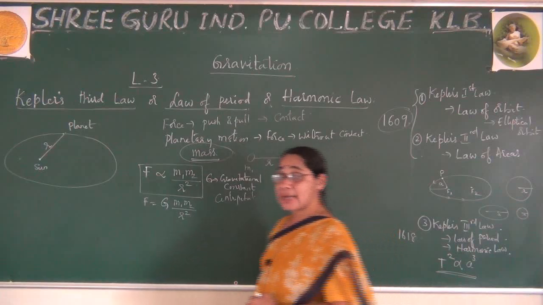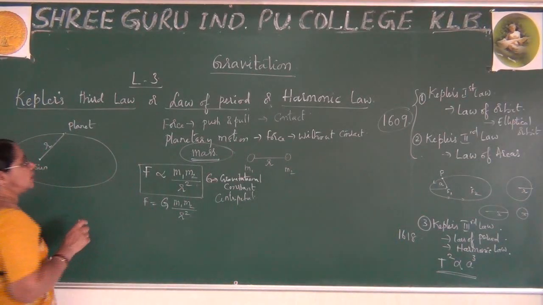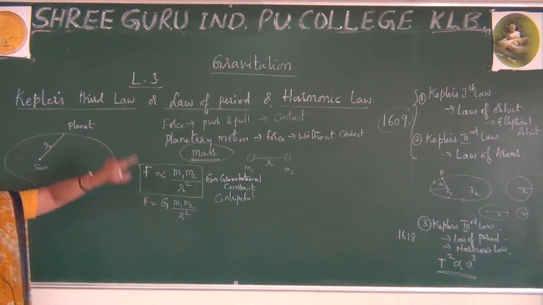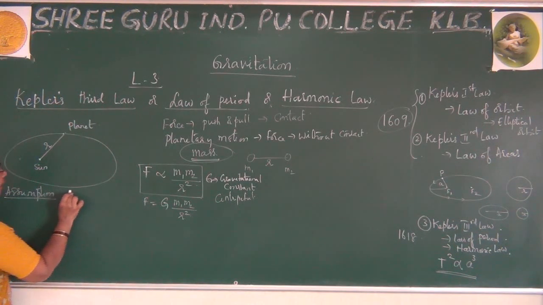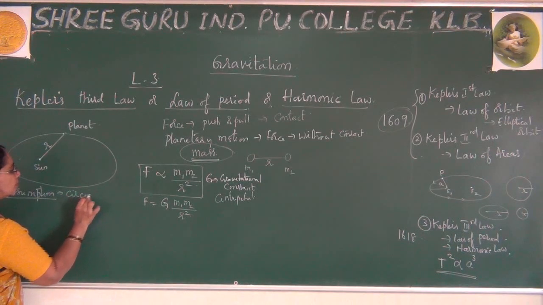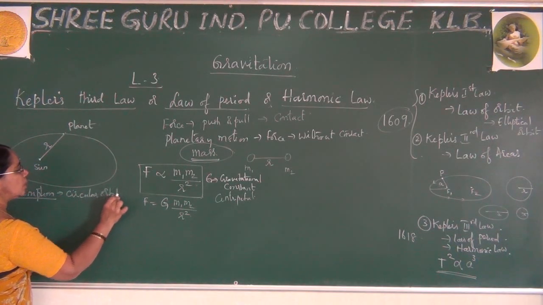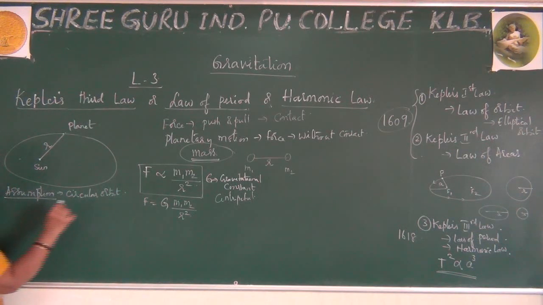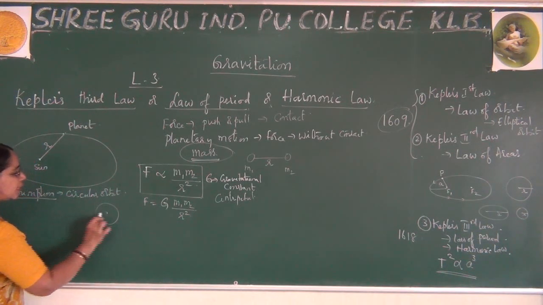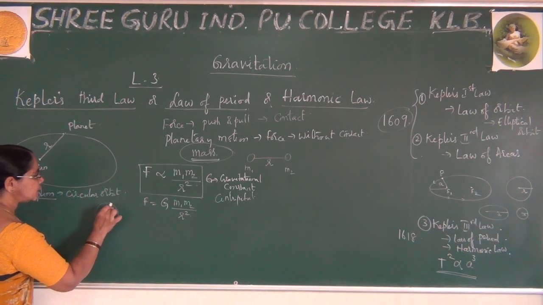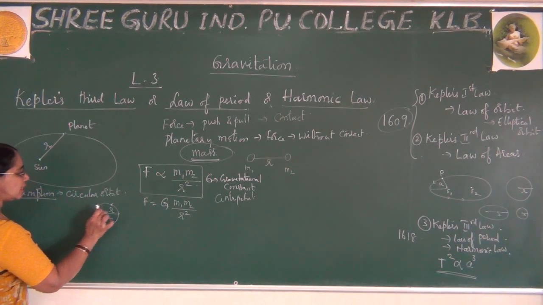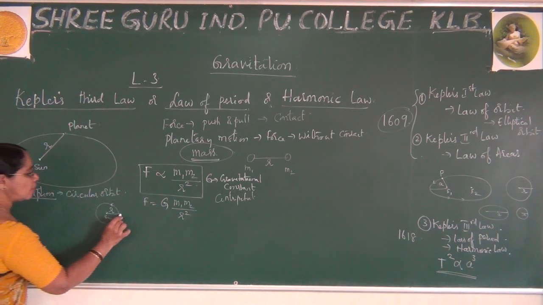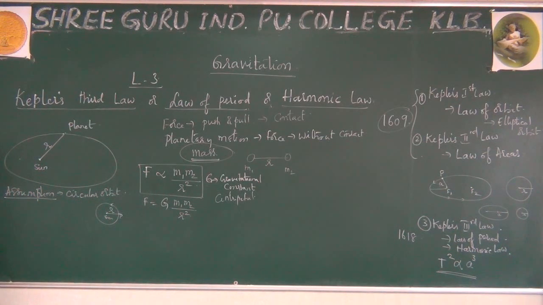So now I take an assumption here. Don't worry, I will explain the one according to Kepler as well, but at present I take an assumption now and I prove this. What is that assumption? According to me, I select circular orbit. When I say circular orbit, you can observe all the planets are revolving around the sun. Here, this is the sun and our planet is revolving around it, right? So the distance from them is here, let me say our planet is here, due to which I can say circular orbit.